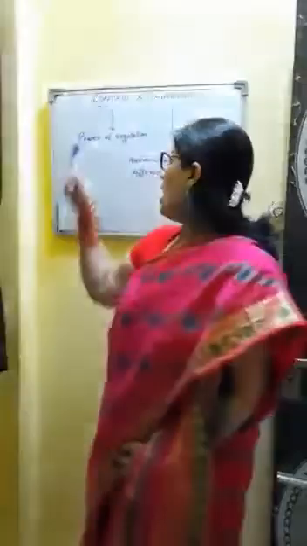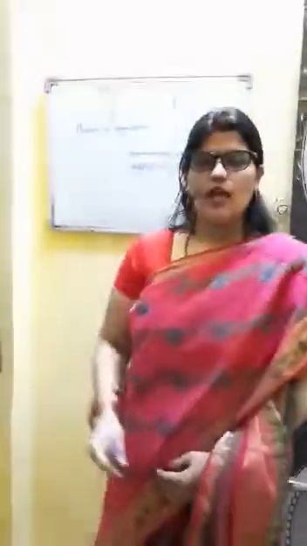Welcome students. Today we are going to start the second chapter, that is control and coordination. In this chapter we are going to study about control and coordination mechanism present in plants and animals.